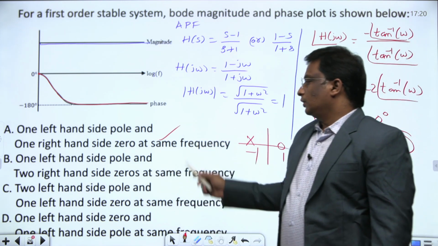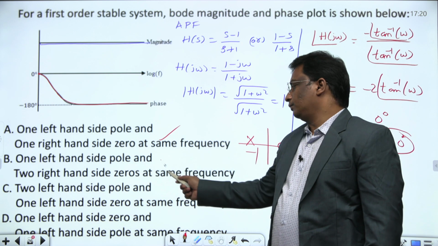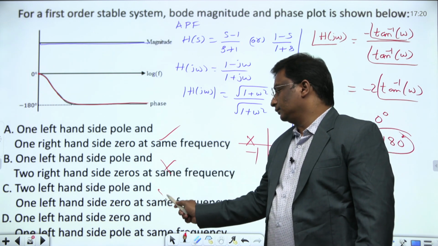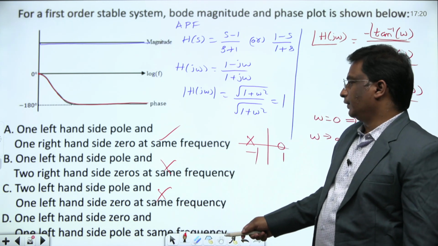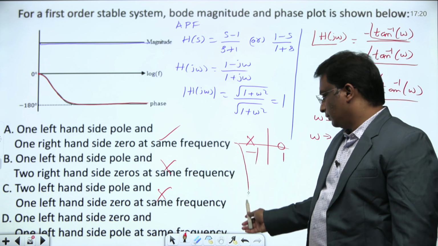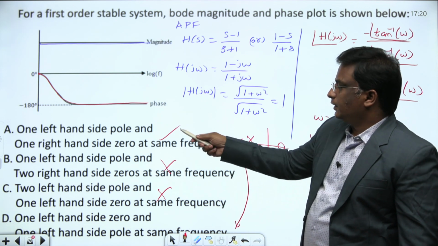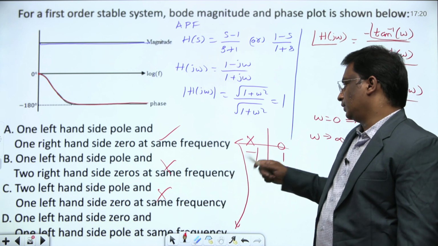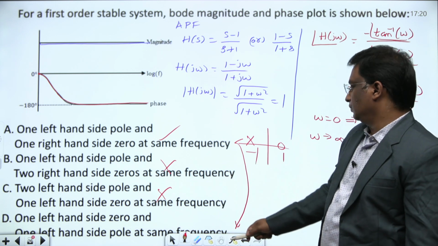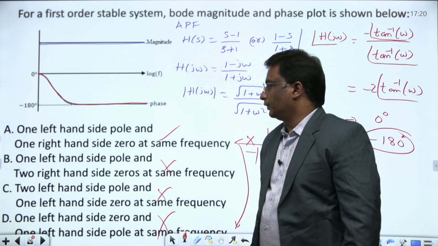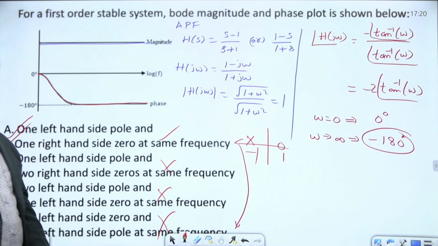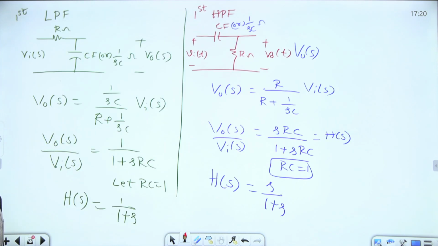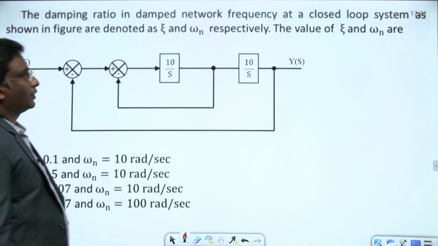Two right hand side zeros is wrong, two left hand side is wrong, one left hand side zero and one left hand side pole is wrong. Therefore answer A is the right answer. This is the information. I just discussed how the first order low pass filter and first order high pass filter will be. Right, let's move on to the next question.